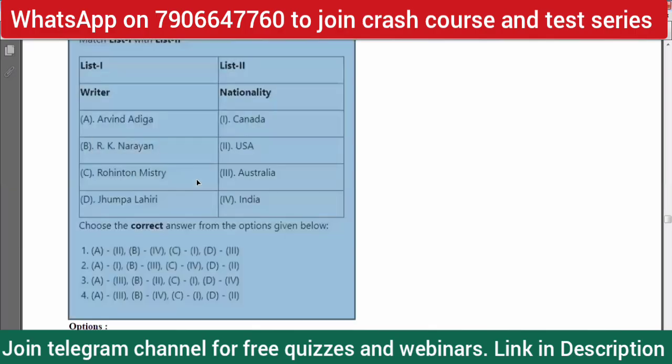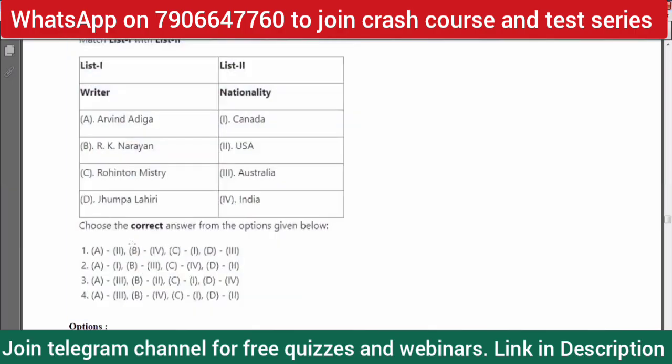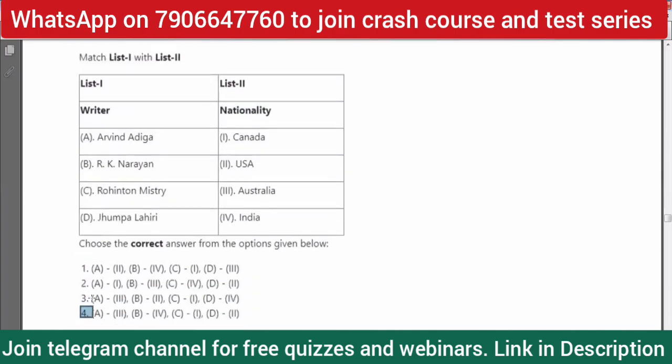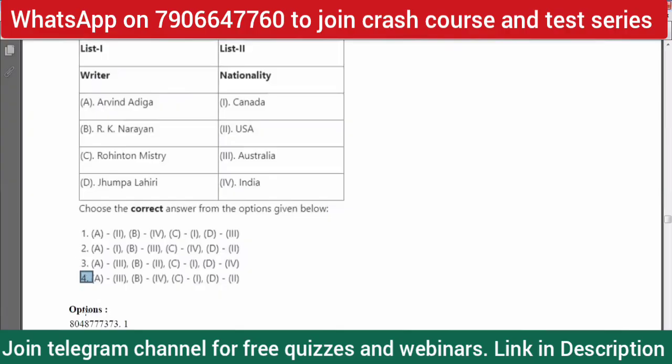So B is 4, and B4 appears in only two options, option one and option four. So options two and three get eliminated.